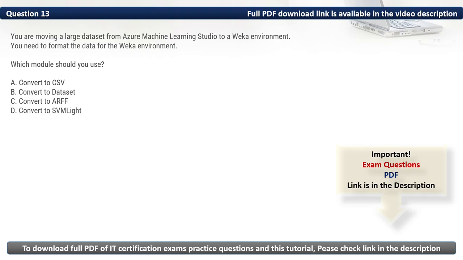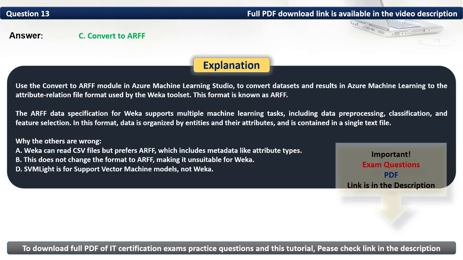We have A. Convert to CSV. Weka can read CSV files but prefers ARFF, which includes metadata like attribute types. Then we have B. Convert to dataset. This does not change the format to ARFF, making it unsuitable for Weka. Then we have D. Convert to SVM Lite. SVM Lite is for support vector machine models, not Weka. As such, the module that we should use is Convert to ARFF. Thus, the correct option is C.